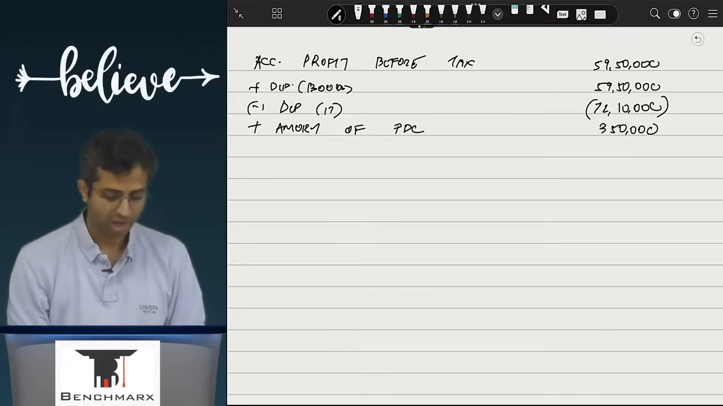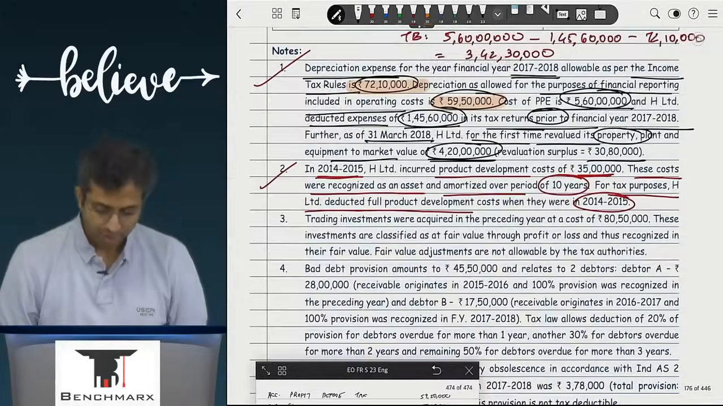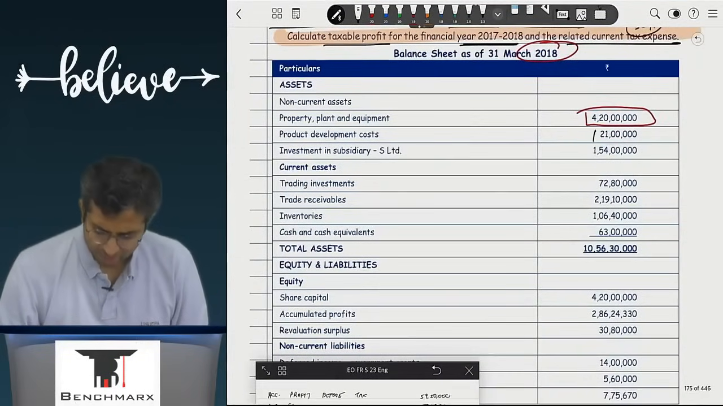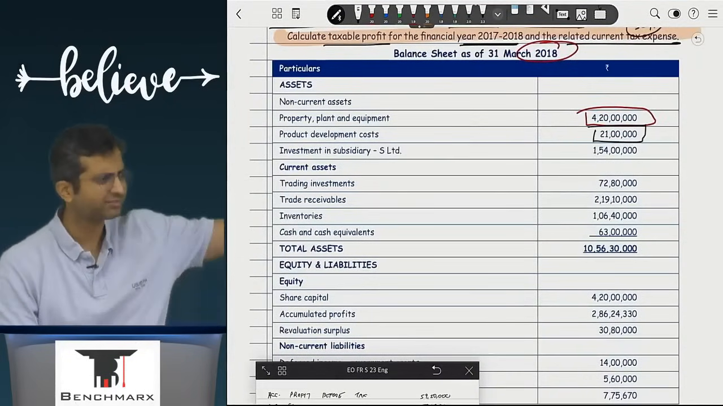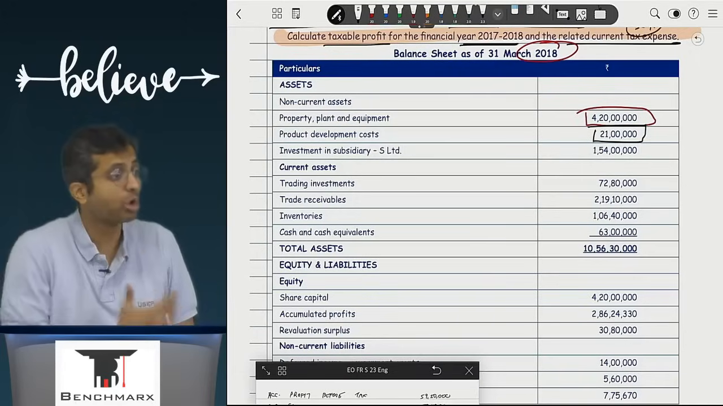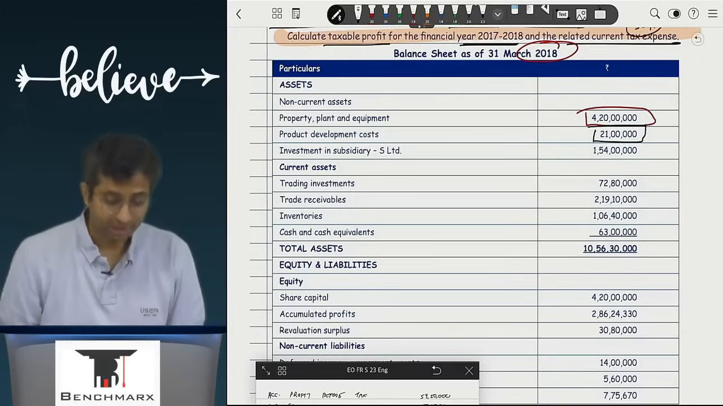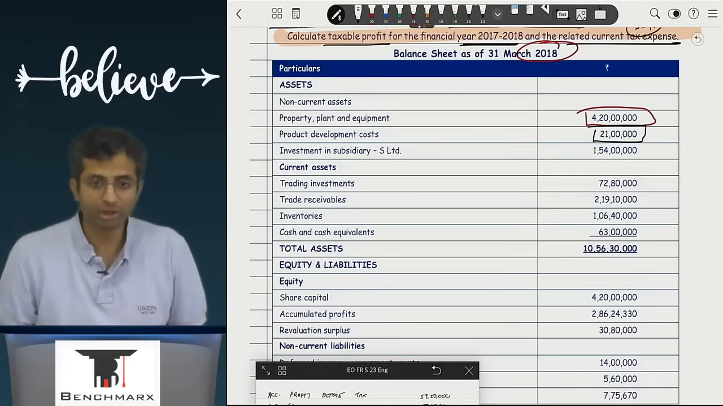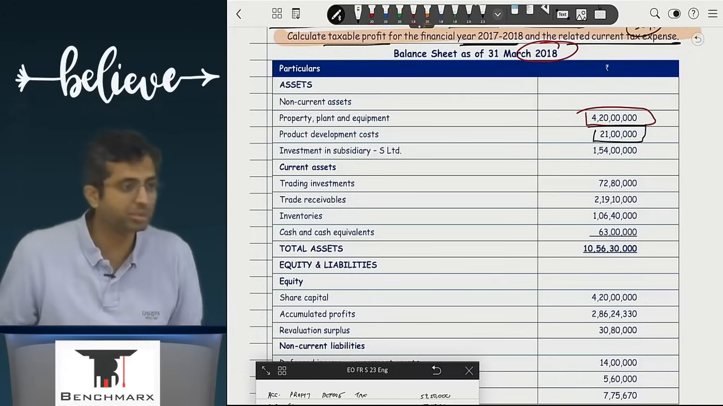3,50,000. Are we clear with this? Aja. So if I go to see in my books, my carrying value is coming to be 21 lakhs, reducing by 3,50,000 every year. In your understanding, what should be the tax base in this case? 0. Why? In the tax balance sheet, nothing would be appearing.